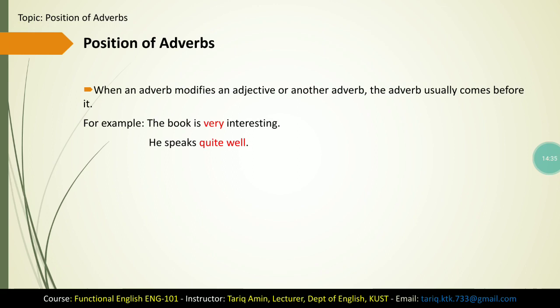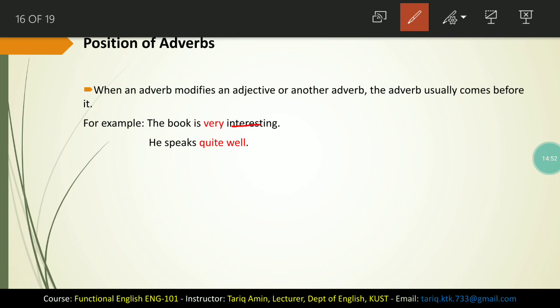So an adverb can modify another adverb, and it can also modify an adjective. For example, the book is very interesting. In this example, interesting is an adjective and very is an adverb. The adverb very is modifying the adjective interesting.